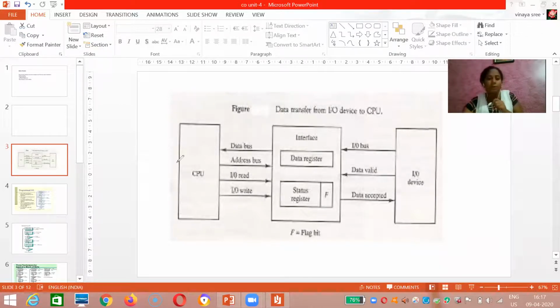So the processor will check continuously after some time period whether it is ready or not. If it is ready, it takes the data from the data register with the help of a data bus and places it inside a memory. So until here it is clear, everyone, right? Give a message if it is clear.